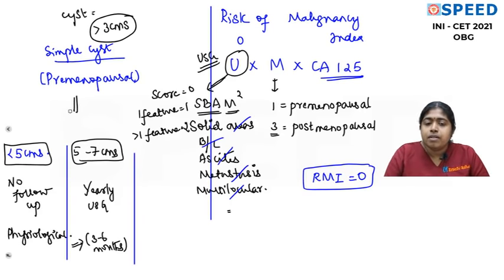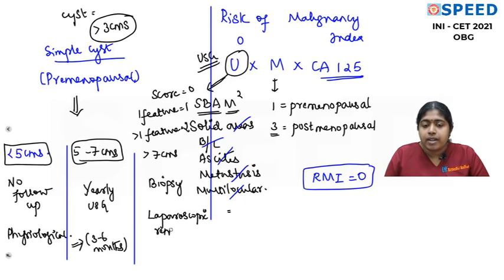Because you know that cyst is simple. It is not showing any of these complex features, right? Okay. Now, if the cyst is more than 7 centimeters, a biopsy is needed. Therefore, please do a laparoscopic removal of the cyst. It's always advisable to do a laparoscopic removal of the cyst. You're not going to do a CT or a MRI and all that. Better we get the cyst and subject it to histopathological examination. So that is it. Now, this is the latest Green Top guidelines and cyst of less than 5 centimeters.